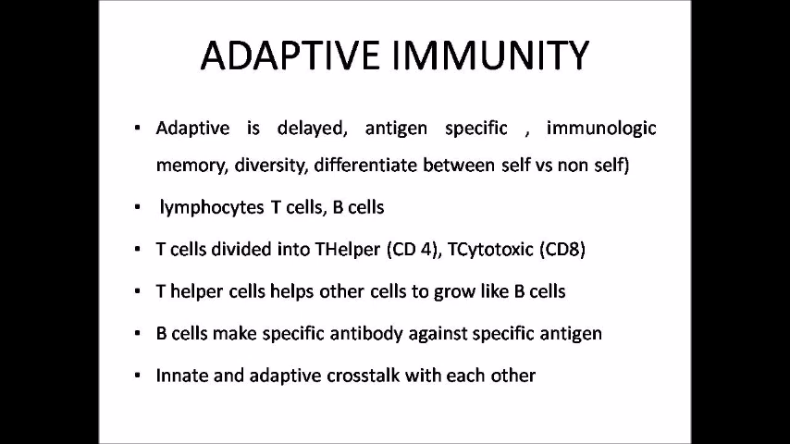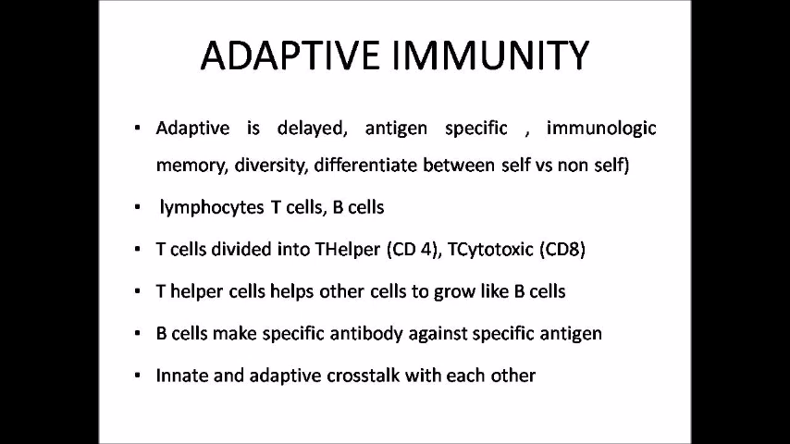The second type of immunity is adaptive immunity. It is a delayed immunity. It's not an instant immunity like innate. It is antigen specific, whereas innate was not specific. It has immunological memory, while innate has no memory. It has diversity, and it can very well differentiate between self cells and non-self cells.